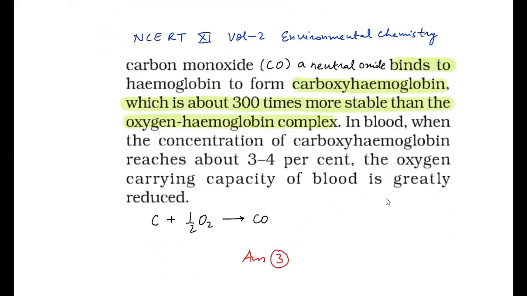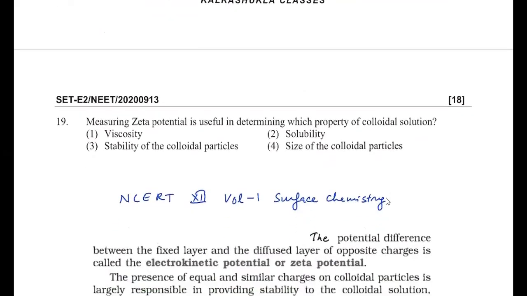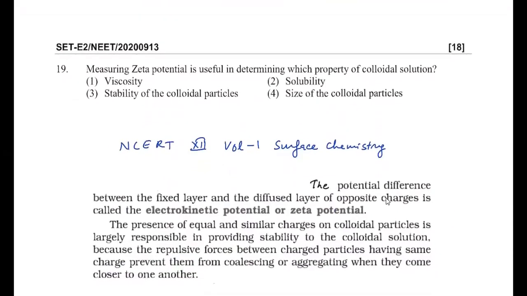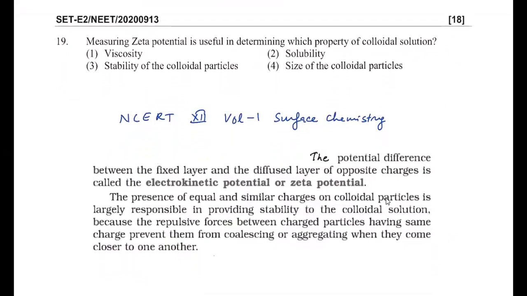Okay. Then to the next question, question number 19. When measuring zeta potential, it is useful to determine which property of the colloidal solution. So it is basically related to the stability of the colloids. This is again a question from NCERT book, class 12 volume 1, surface chemistry chapter. There in the colloidal state segment, you can see this paragraph. I've copied this paragraph directly from that segment. This is exactly the statement of NCERT book.